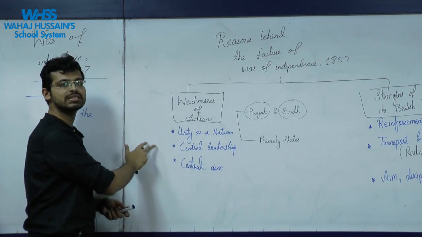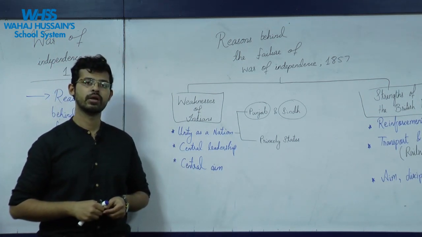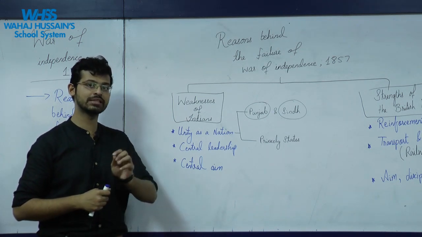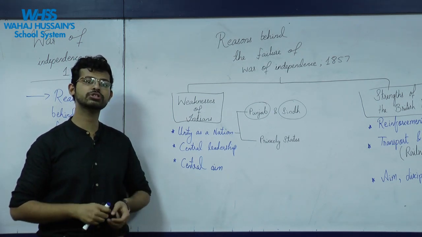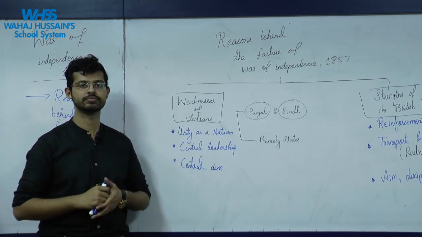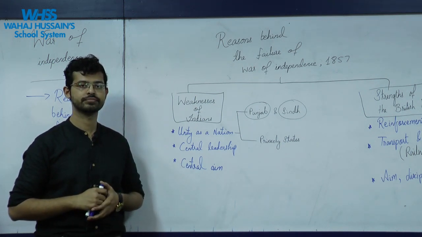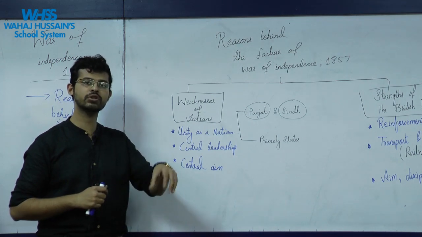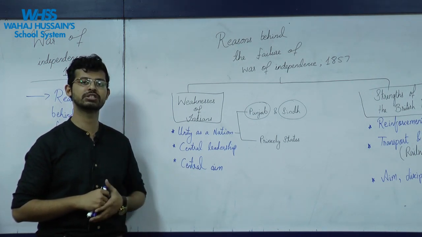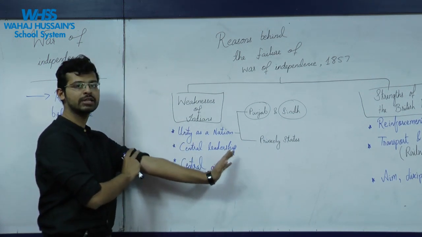Secondly, we talk about central leadership. This was missing in India. Now, you can argue that Bahadur Shah Zafar was there, who was a Mughal emperor, but as I said in the previous video, Bahadur Shah Zafar was only a symbolic leader. He had lost all the power. The Mughals by this time had lost all their powers. Even their name wasn't written on the currency. Even their official language was replaced by the British East India Company. So at this time, they did not have the actual power.